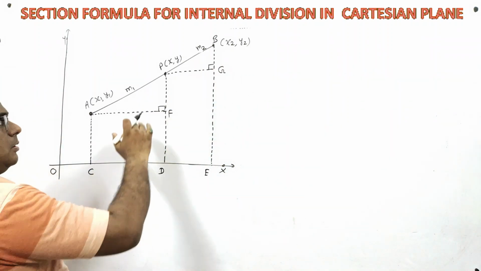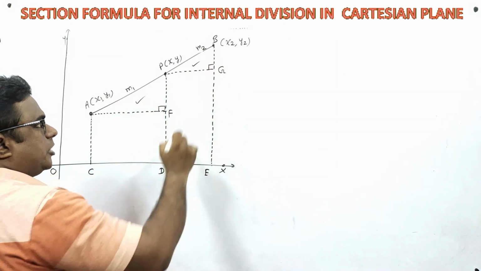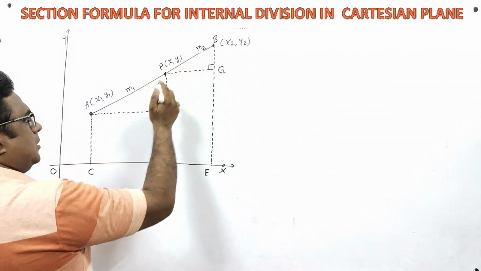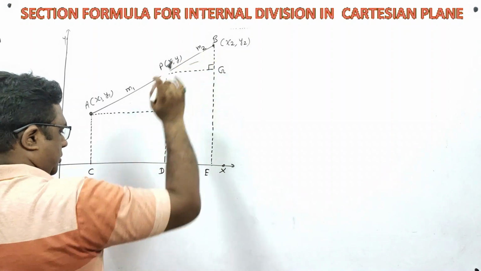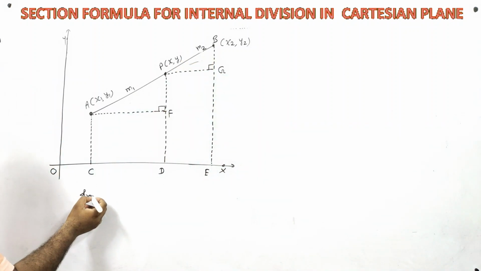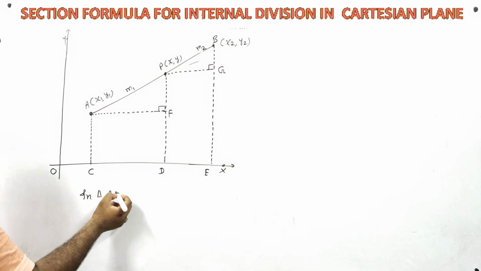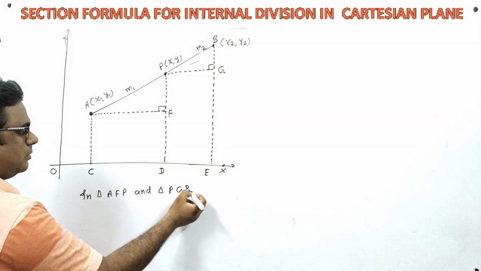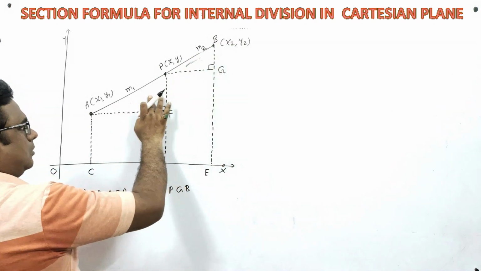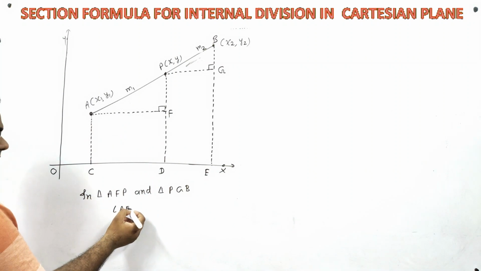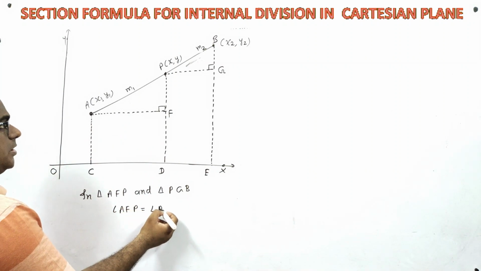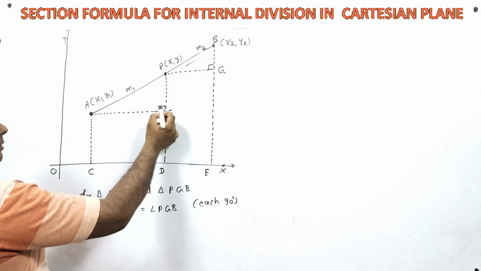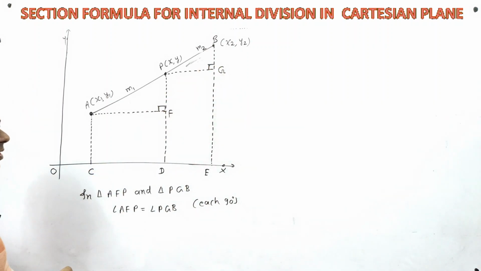Now students, can we prove that this triangle is similar to this triangle? Can we prove that? Yes, it's very easy. First of all, we will prove that this triangle is similar to this triangle. So how will you prove? In triangle AFP and triangle PGB, let us consider this triangle and this triangle. Angle AFP is equal to angle PGB, each 90 degree. This angle is 90 and this angle is 90.